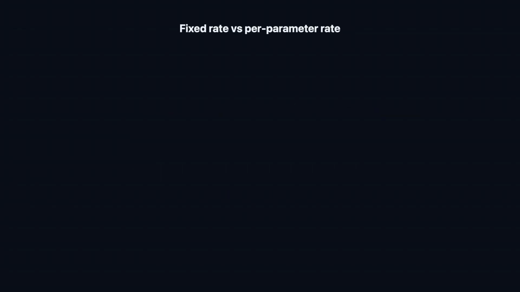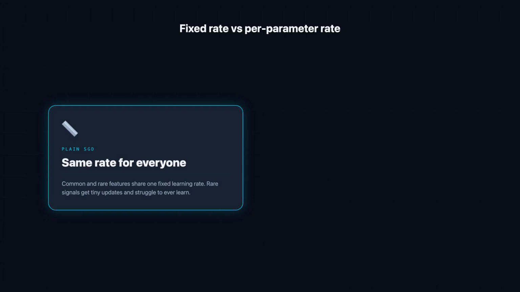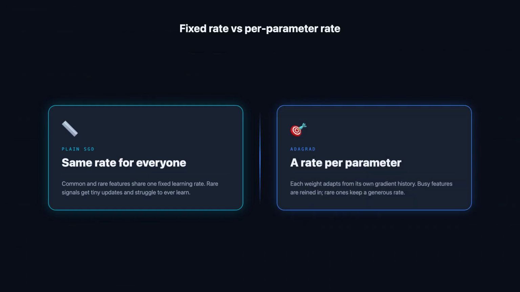Start with the contrast that makes AdaGrad click, because it's really a story about fairness between parameters. Plain stochastic gradient descent applies the same fixed learning rate to every parameter, whether that feature shows up in every example or almost never. Common features and rare features are treated identically. So the rare ones, the infrequent words, the unusual signals, get updated so gently that they struggle to ever learn anything useful. AdaGrad breaks that symmetry.